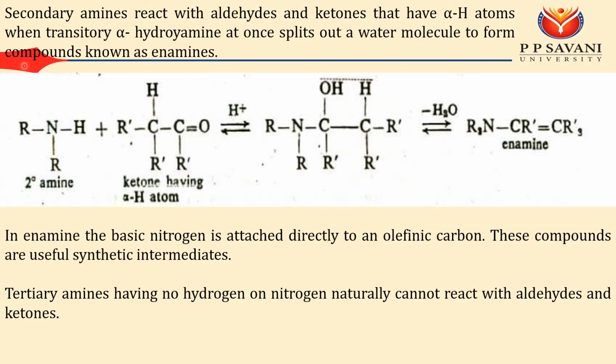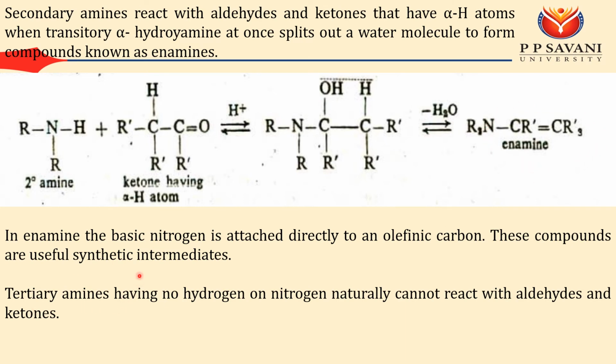In secondary amine, if I am doing reactions with a ketone and it contains an alpha hydrogen atom, then there may be a possibility of this kind of intermediate step, and you can easily remove the water molecule, and once it is removed from your reaction, you will get enamines, which is one of the important intermediates in industry.